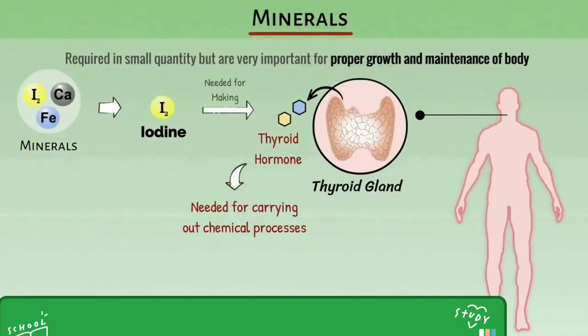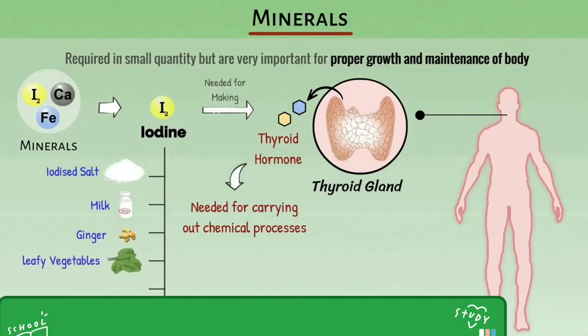Iodine is a very important mineral for our body. It is needed for making thyroid hormone. And we can get iodine from iodized salt, milk, ginger, leafy vegetables, fish and seafood.